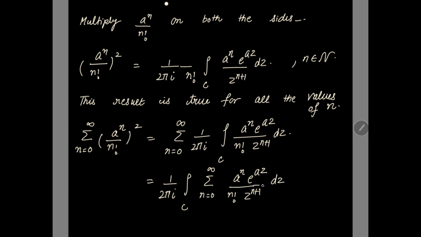What I'm going to do now is taking z to the power n with a to the power az, and taking the other z in the denominator for dz. So this is equal to 1 over 2 pi iota integral over c.